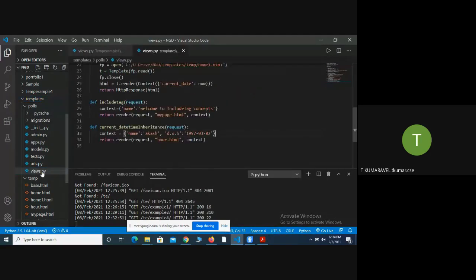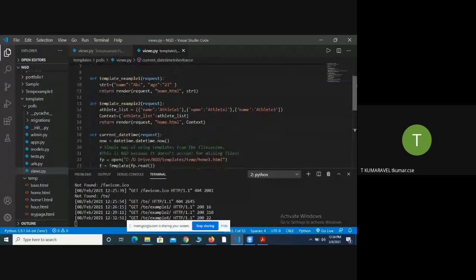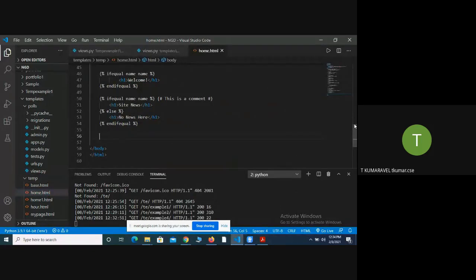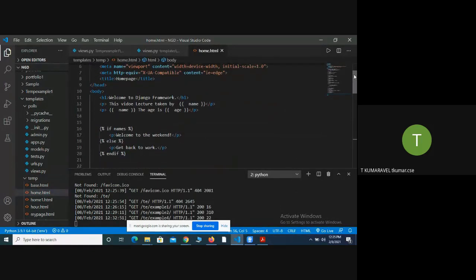I will open that file, which is called home. I already taught you this.